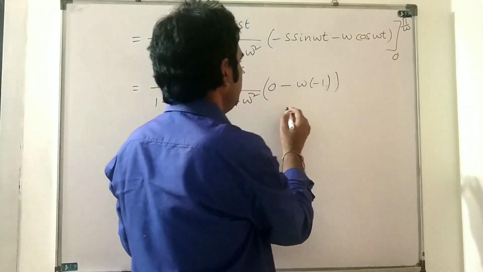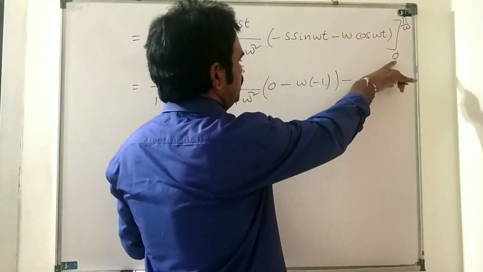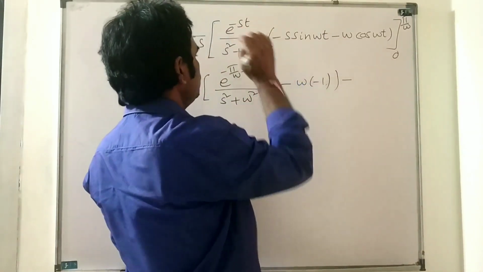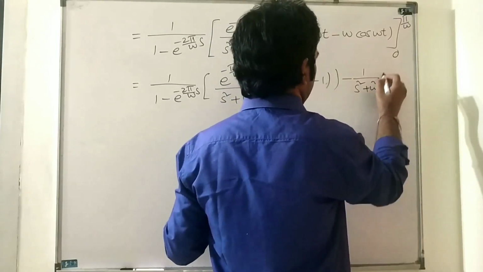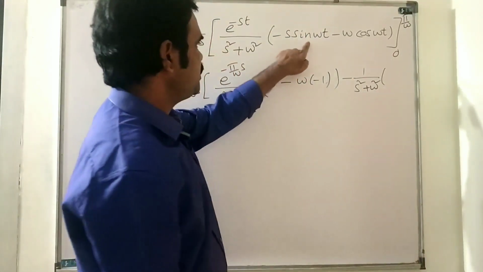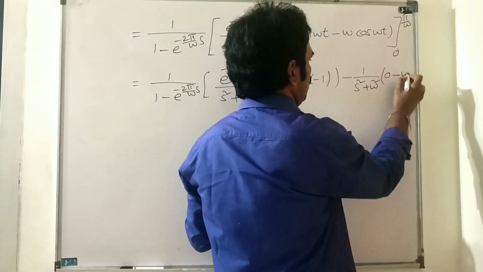Okay, minus, the lower limit is 0. If you substitute 0, 1 by s square plus omega square into sin 0 is 0 minus cos 0 which is 1.